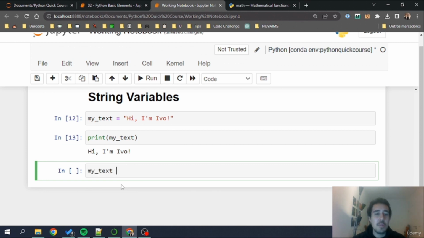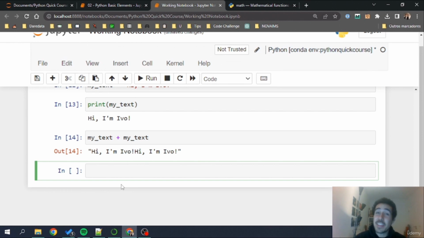When I go here, my text plus my text, what do you think will be the result? In Python, this performs a concatenation. This is not usual, okay? Python, I think, is one of the first programming languages to do this, or at least one of the few that do this. For example, R isn't able to sum two texts and will throw an error. Python assumes that when we sum two strings, we are basically concatenating them, which is kind of handy.